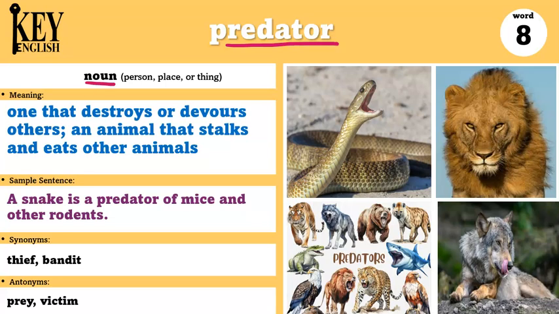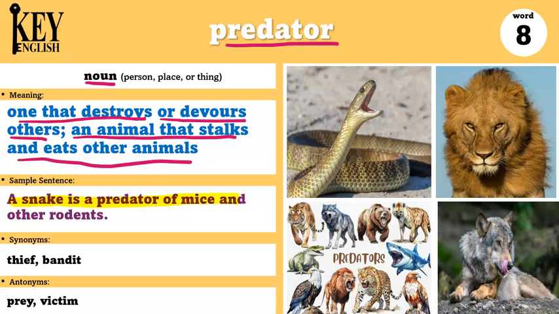Predator is a noun, and it is one that destroys or devours others. An animal that stalks and eats other animals. Maybe you've heard of predators and prey before. The predators are the meat eaters, basically. They hunt and they eat other animals. The sample sentence says, a snake is a predator of mice and other rodents. So snakes will eat mice and other kinds of rodents.